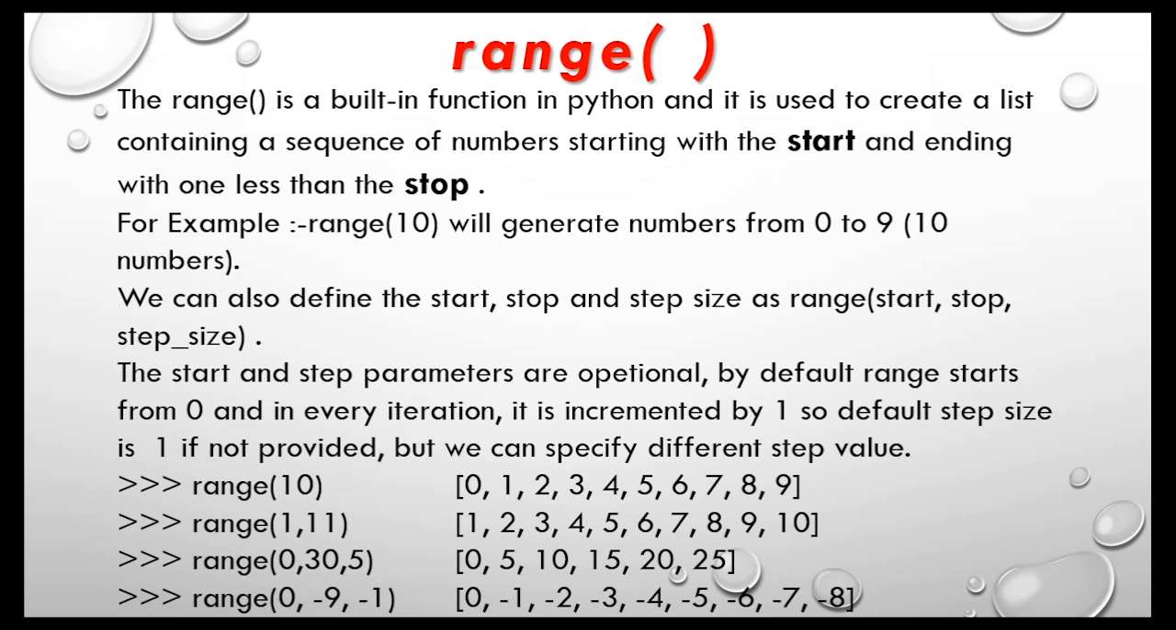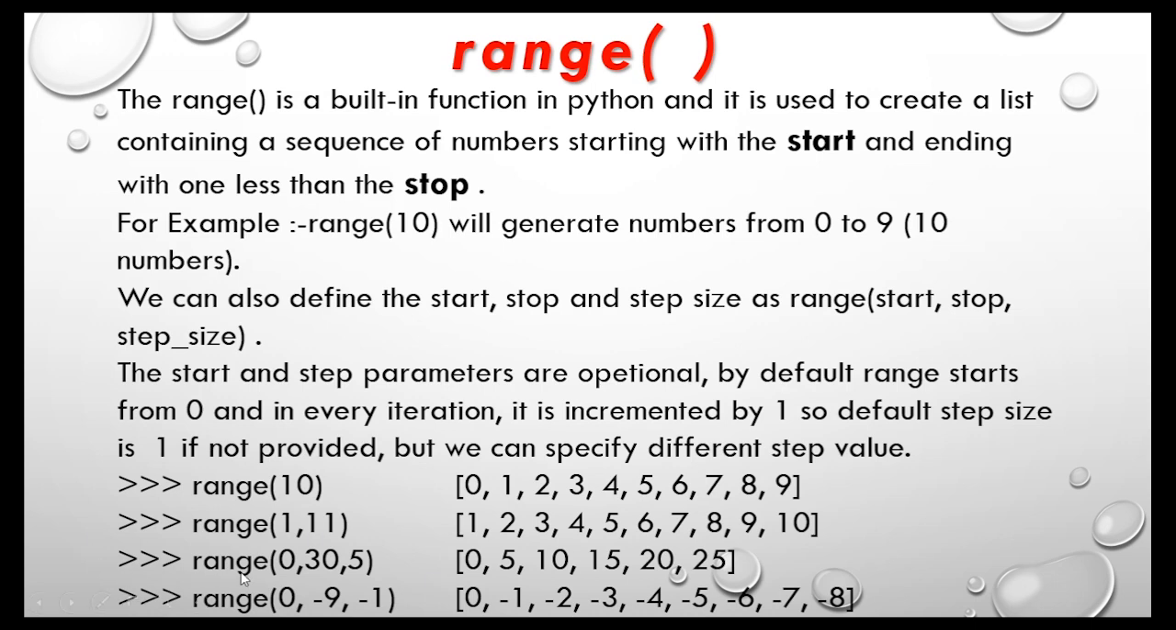But we can specify a different step value. Here are some examples so that you can better understand how to use the range function. In my first example, you can see range and 10. The range function will generate a list, and the items of the list are the numbers 0 to 9. But if we use range with two arguments, 1 and 11, then 1 is our starting value and 11 is our stop value. As I told you, the range function generates a list from the starting value to one less than the stop value. So here you can see the items of the list are 1 to 10.